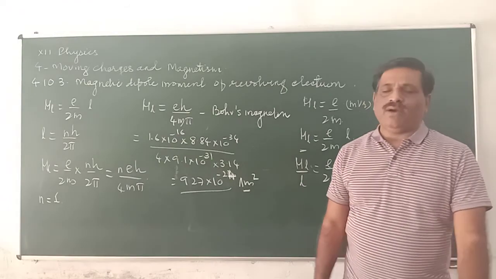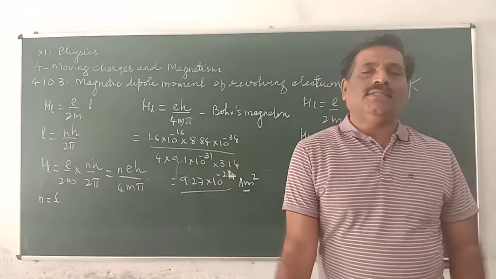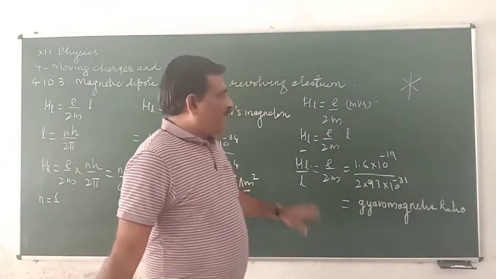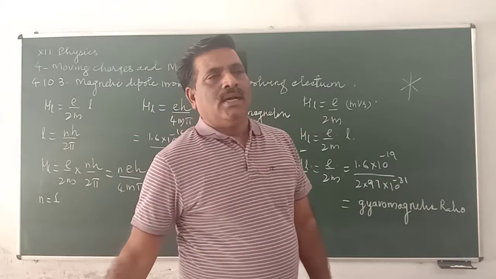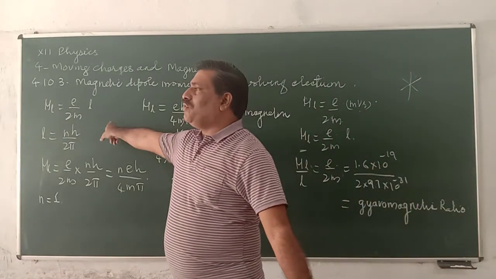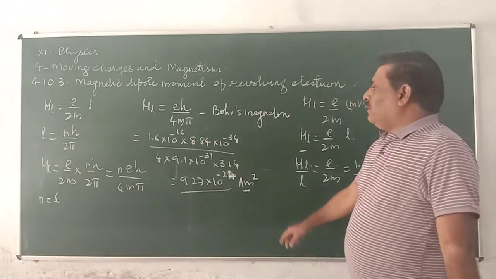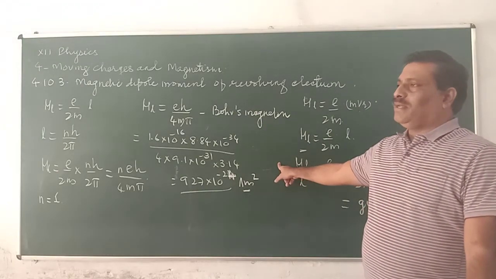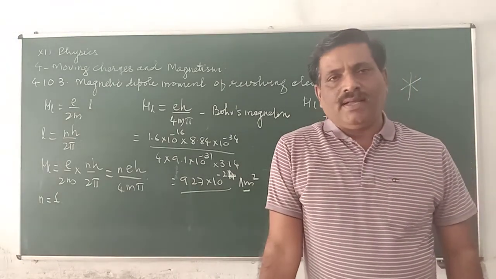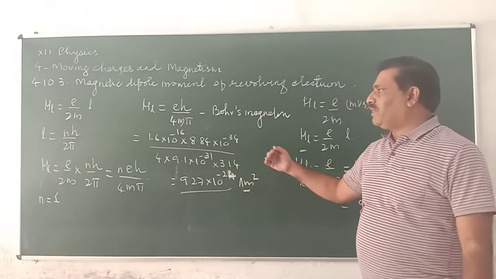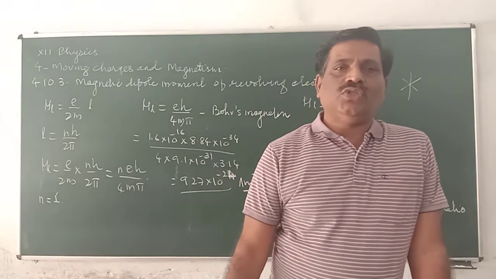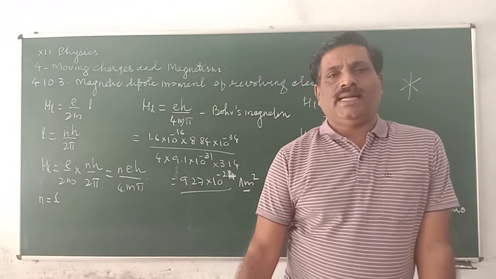In this topic, we have learned two important concepts. One is the gyromagnetic ratio, the ratio of magnetic moment to angular momentum. The second is Bohr's magneton, the value of the electron's magnetic moment when it is revolving in the first orbit. This value changes with change in orbit, and it becomes 2 times when n changes. This is known as orbital magnetic moment. That's all. Thank you.